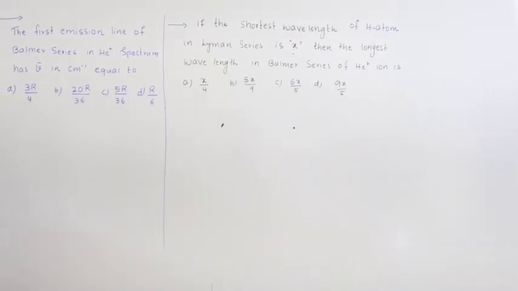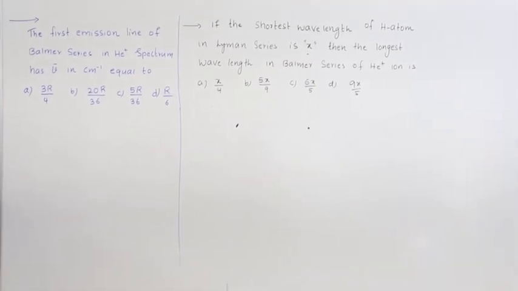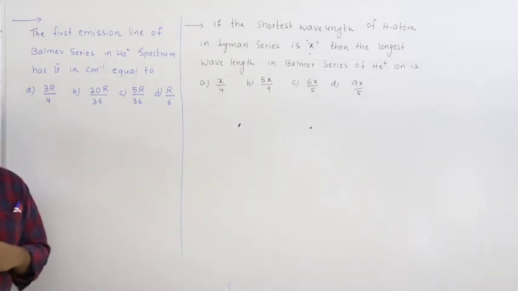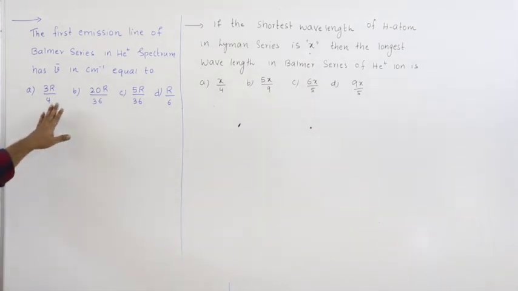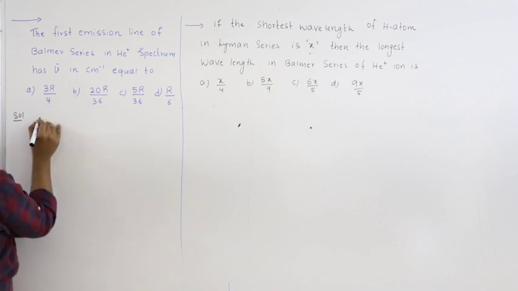The next question. The first emission line of Balmer series in He plus spectrum has a frequency in centimeters equal to. If you see the options, they contain R. R represents a Rydberg constant. So you have to express the answer in Rydberg constant. Let us proceed. Now, first emission line for He plus ion.